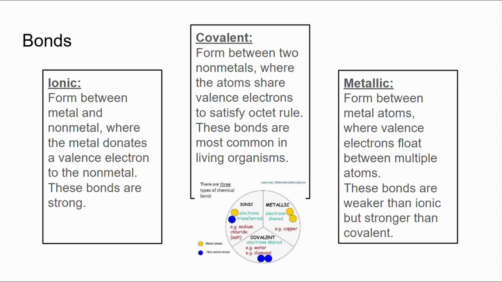The covalent bonds form between two nonmetals, where the atoms share valence electrons to satisfy the octet rule, and these types of bonds are most common in living organisms. The metallic bonds form between metal atoms, where valence electrons float between multiple atoms. These bonds are weaker than the ionic, but stronger than the covalent.